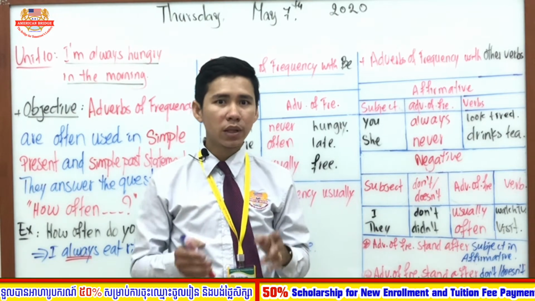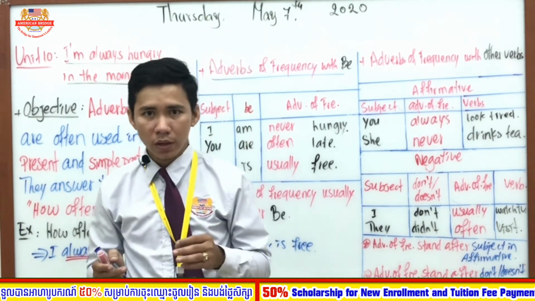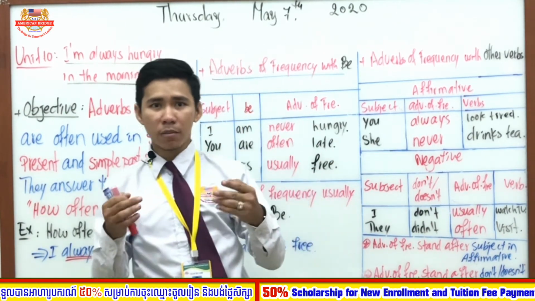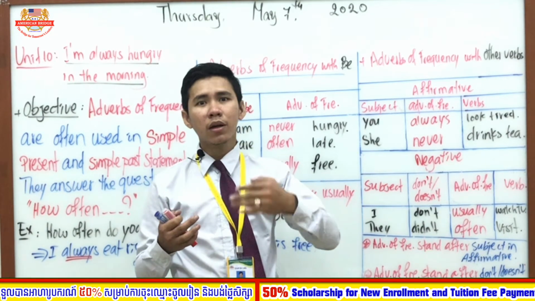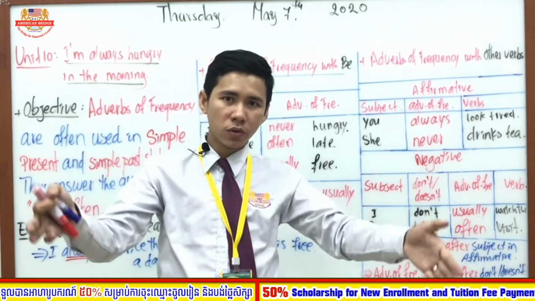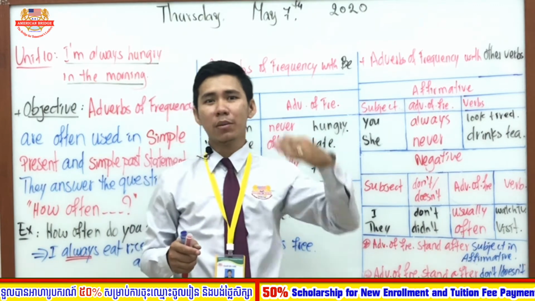I'm going to give you one example for each. I am shorter than my friend, so here I compare myself with my friend. And in superlative, I am the shortest student in the class. So among all the students in my class, I am the only one who is shorter than the others. They are big but I'm short.